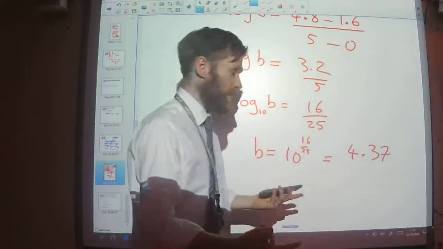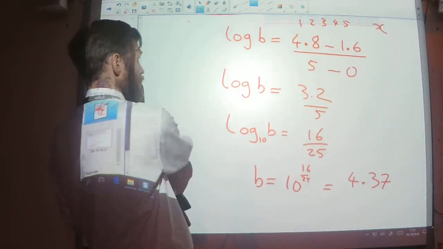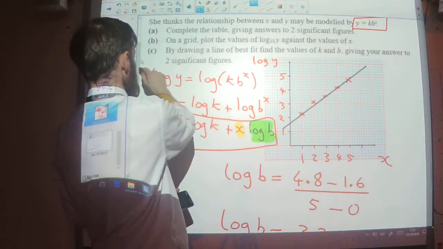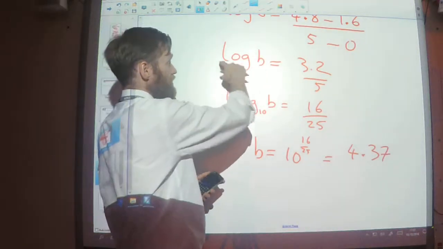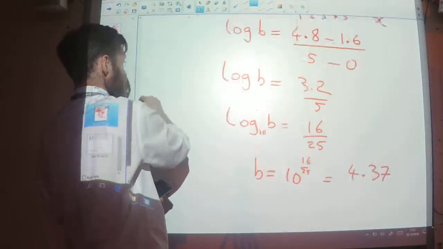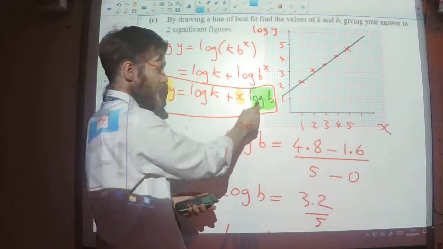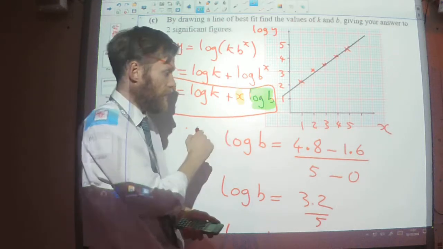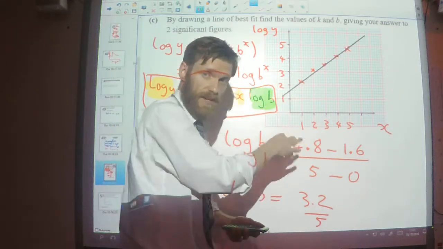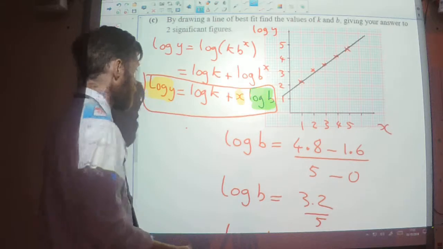To two significant figures, I think the question said. Yeah. So there we go. So the fact that this is my gradient, log to the base 10 of b, that's my gradient. I knew that because it was in front of the x. I could work out the gradient of the line and work out what b is from there.